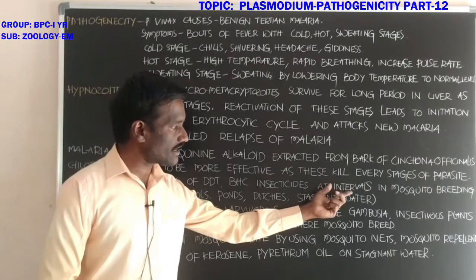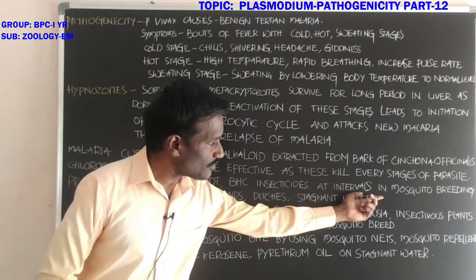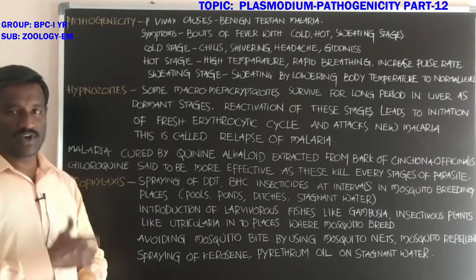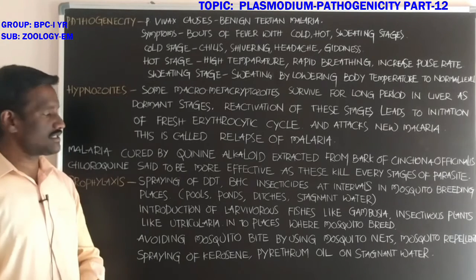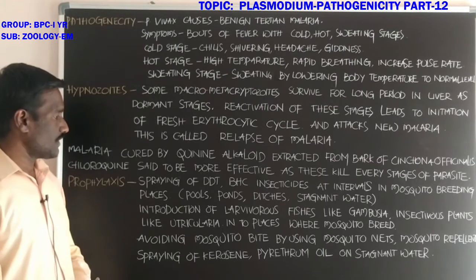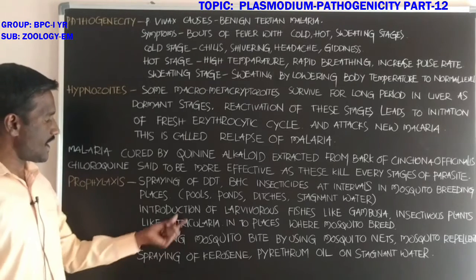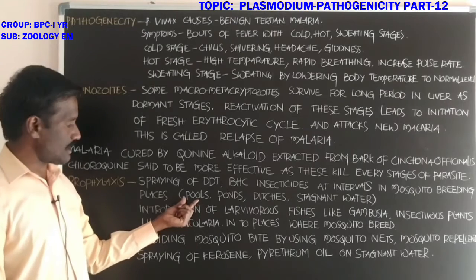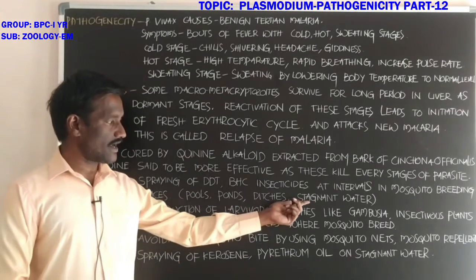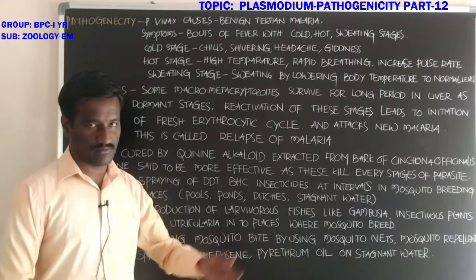They are sprayed at intervals in mosquito breeding places such as pools, ponds, ditches and stagnant water.